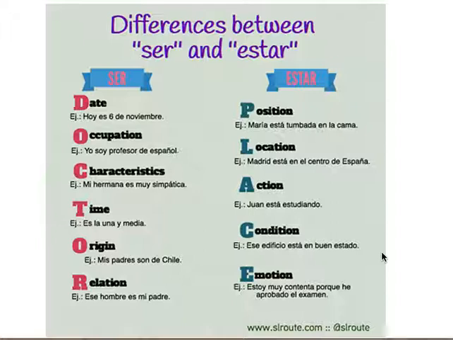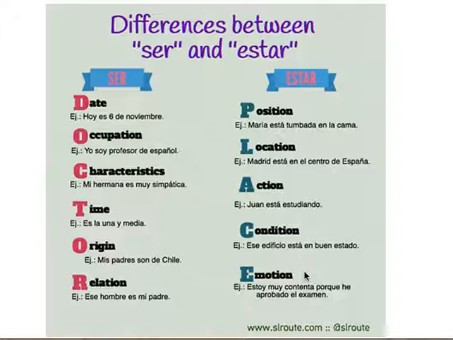Para estar, we use the acronym place. So this includes positions, location, action. Action is anytime you ever use ando or yendo. You always use estar when you see ando or yendo. And that just means ing, the ing form. And then we have conditions and emotion. Muy fácil. Muy fácil. I hope you're taking notes.